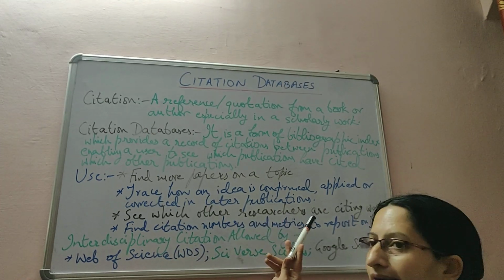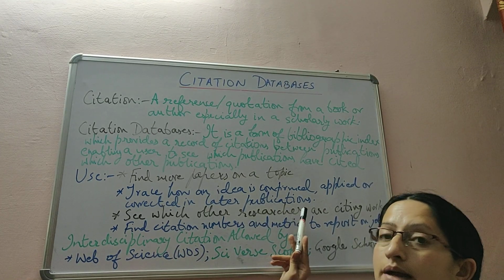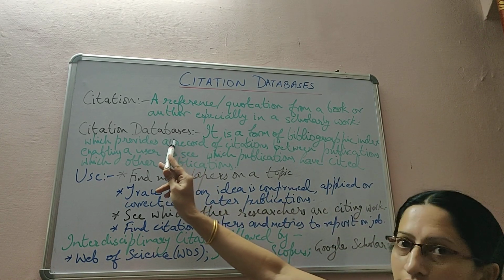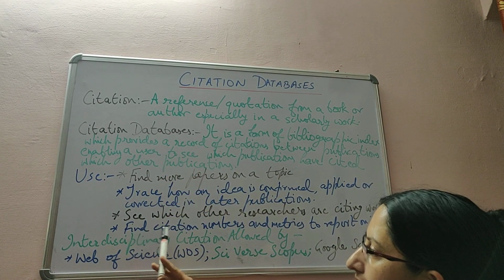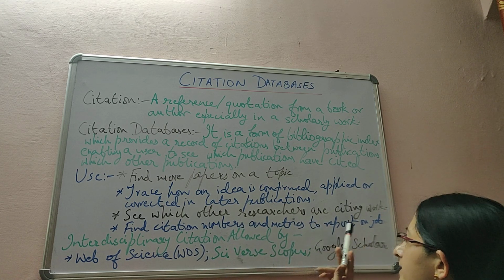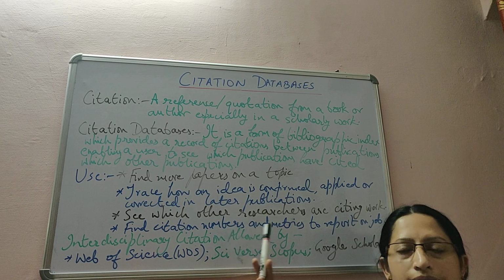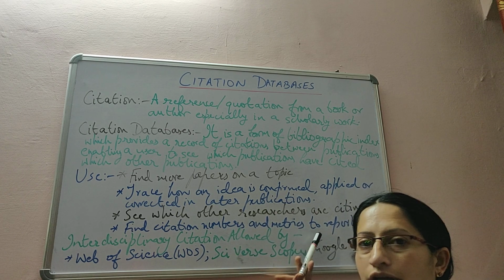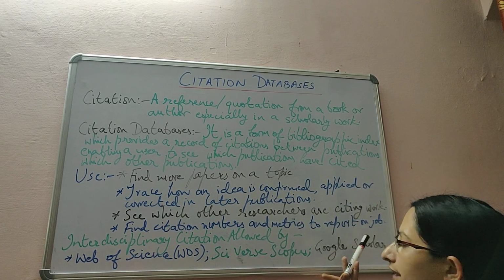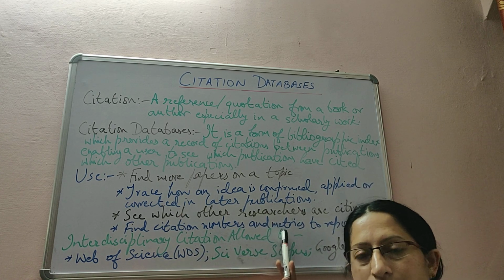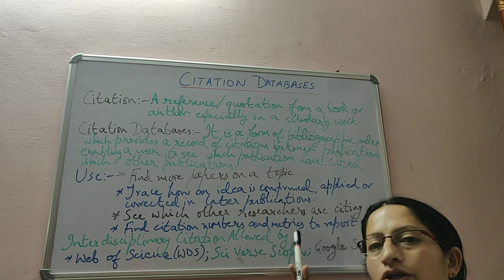We can know researchers whom we know, or some other new researchers in our field, by this citation database. Then we can find citation numbers and metrics to report on a job. Citation numbers and metrics can be given when we are reporting on a job, or when we are going for a new publication.